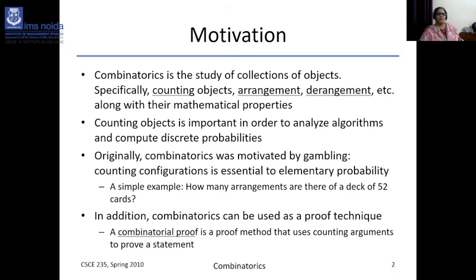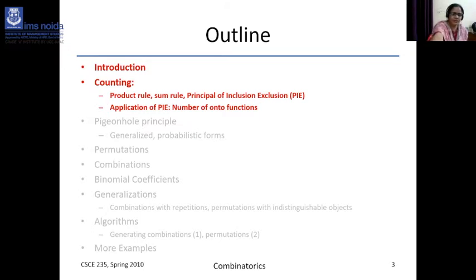Counting objects is important because, in order to analyze algorithms, we have to compute discrete probabilities. So before going to the proofs of this combinatorics, first we have to go through the basic principles and the basic logic behind combinatorics. Permutation and combination are two principles, and the formulas and a lot of problems you have come across in your class 12 mathematics or in your first year BCA mathematics. Because you are all BCA, you might be knowing all these things. So these are the outlines: product rule, sum rule, and the principle of inclusion and exclusion.